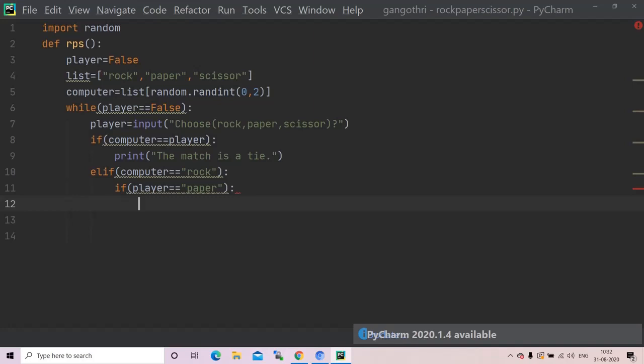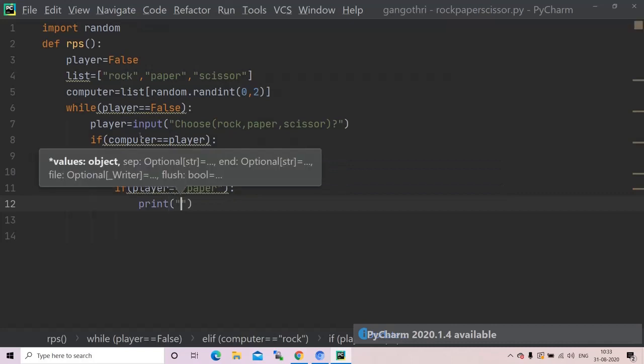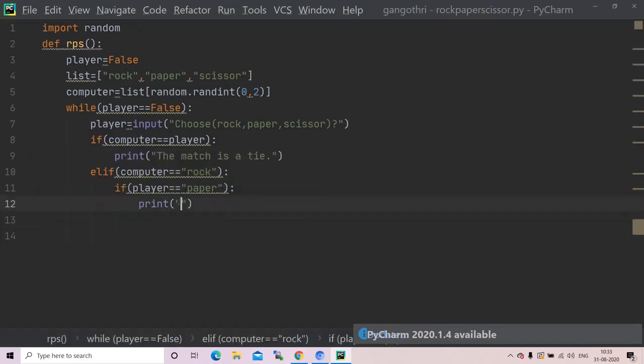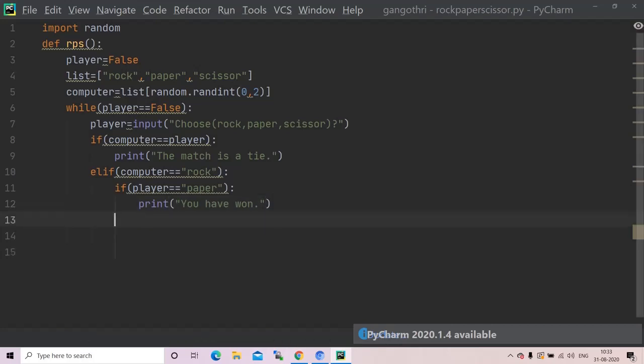Okay, and if player is equals to paper, print you have won. Here we have paper to be player and computer to be rock, so the player wins, right?